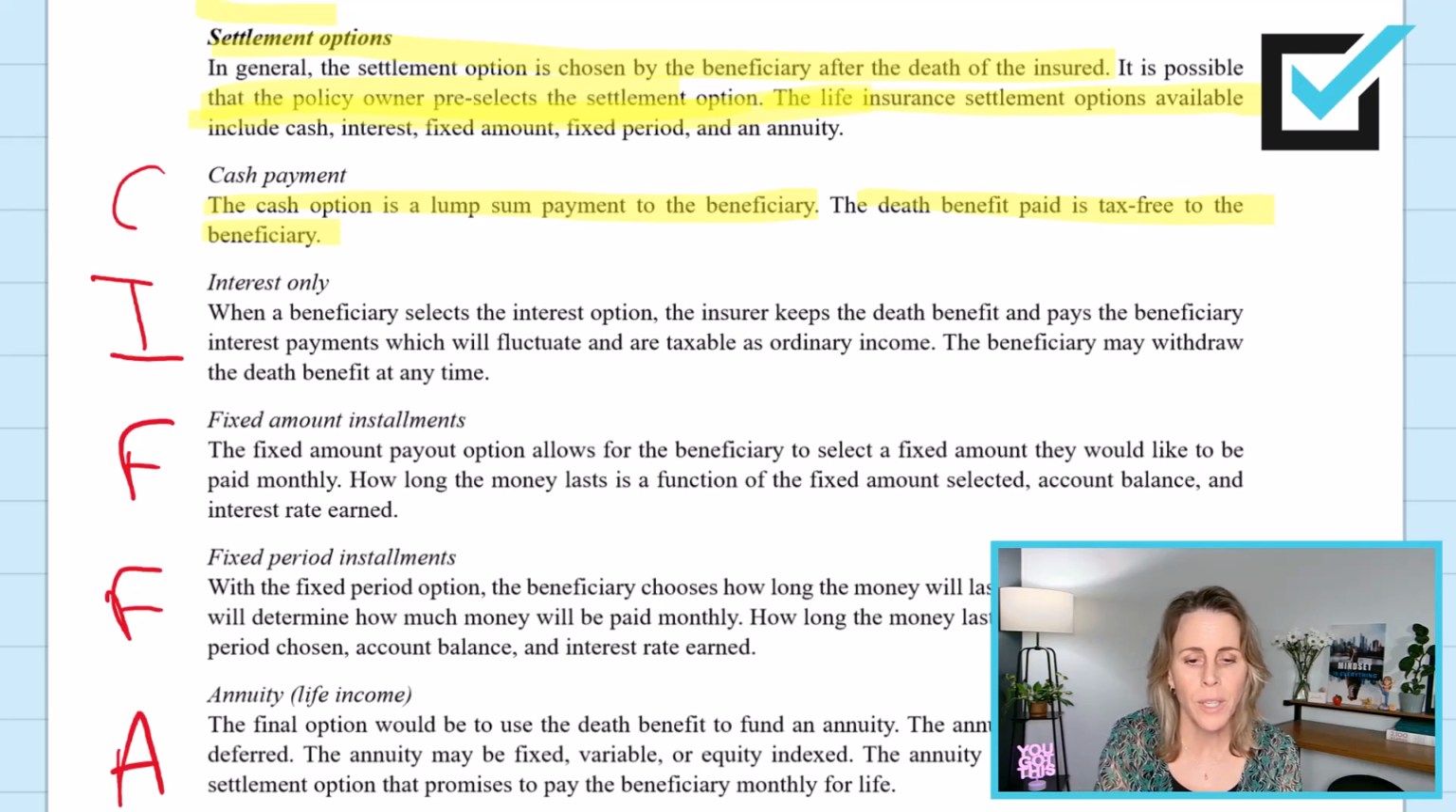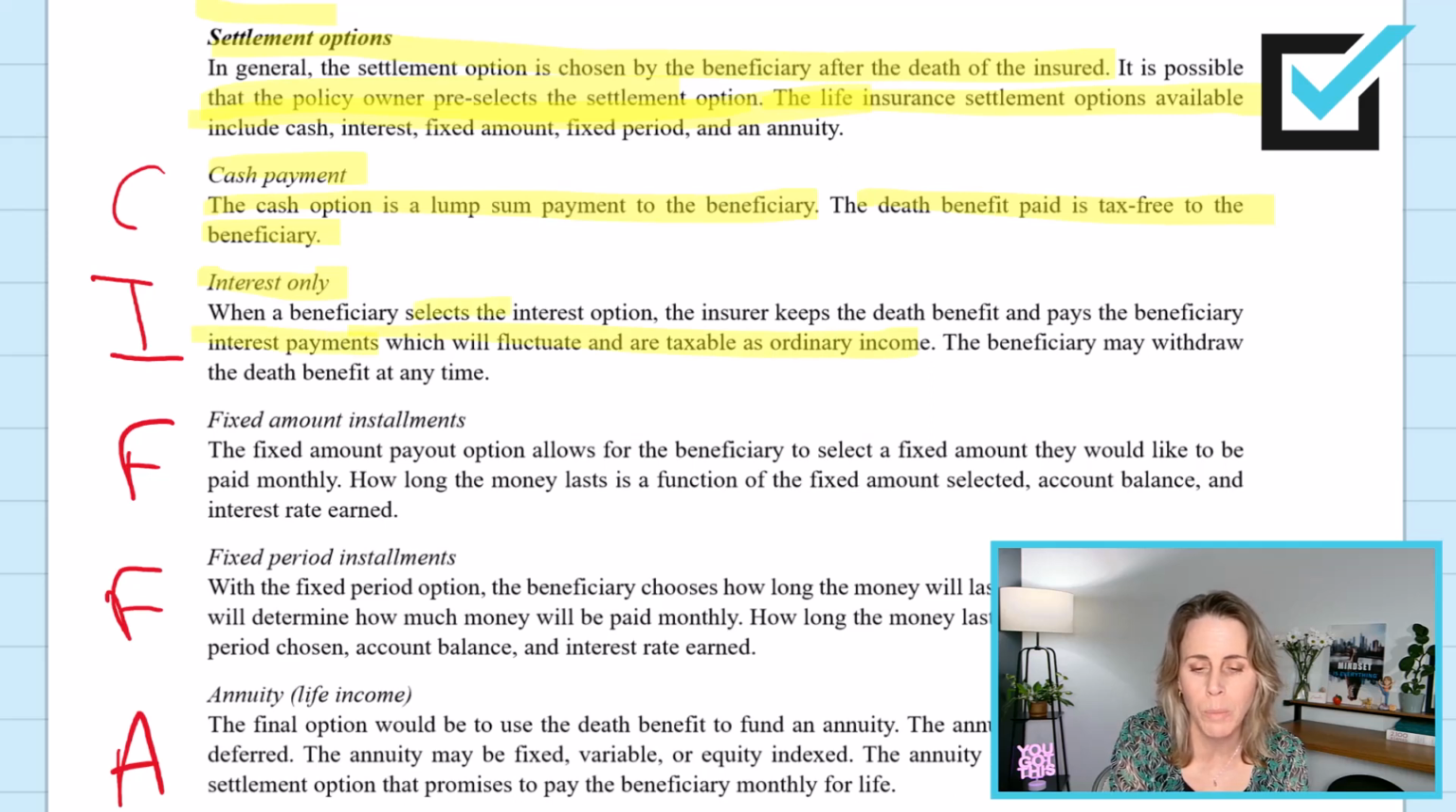I stands for interest. The beneficiary can, instead of cash, choose interest. By choosing the interest payout option, the beneficiary will always have the death benefit. So it is the only payout option that does not deplete the face amount. The interest is taxable as ordinary income.